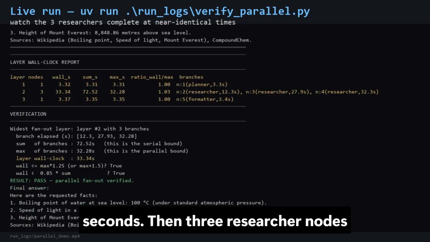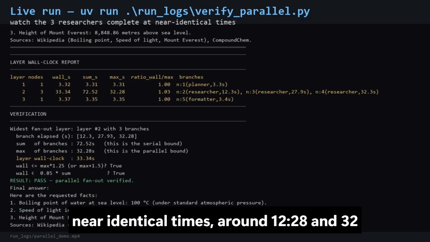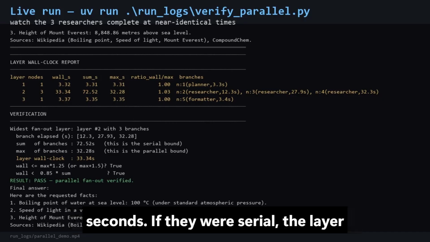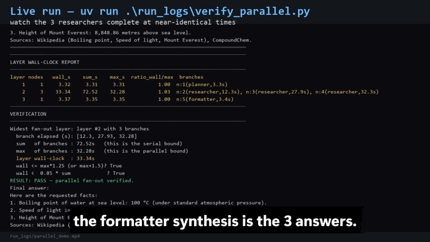Then 3 researcher nodes start at the same instant and complete at near identical times around 12, 28, and 32 seconds. If they were serial, the layer would take more than 70 seconds. Finally the formatter synthesizes the 3 answers.